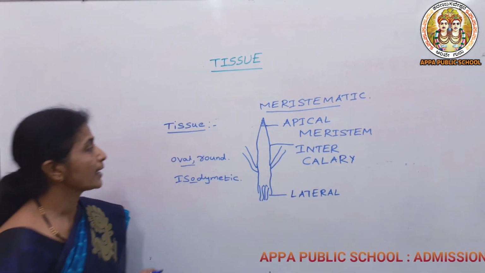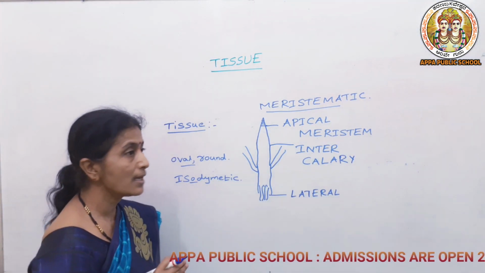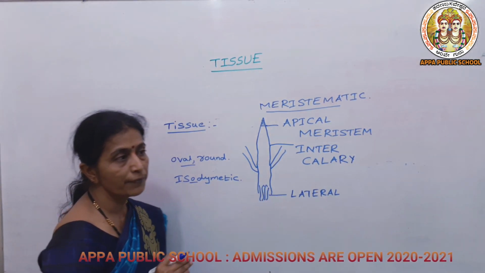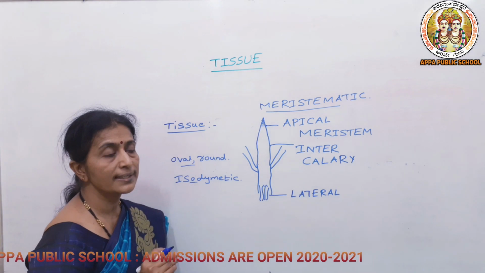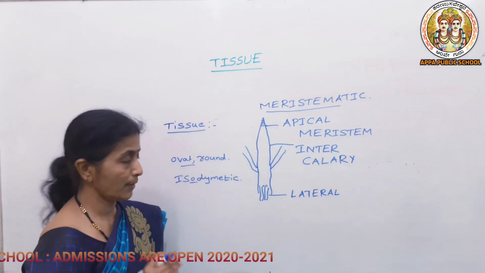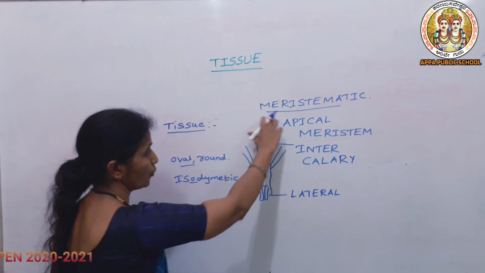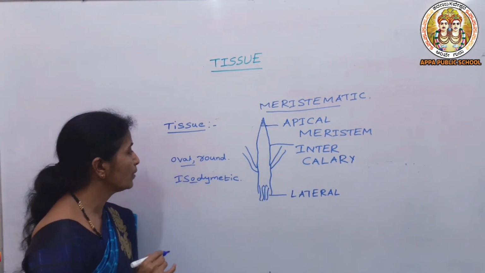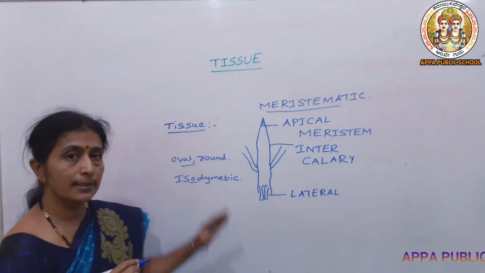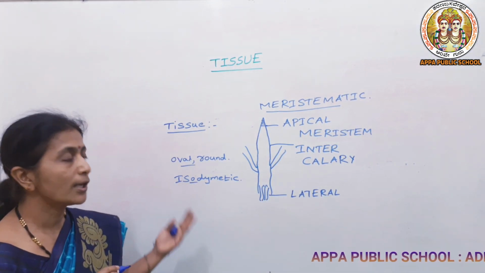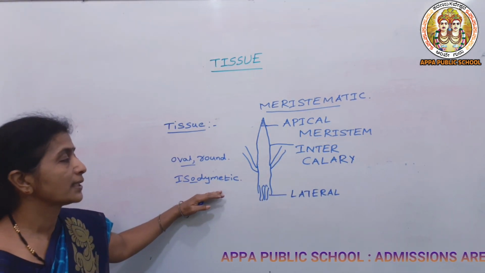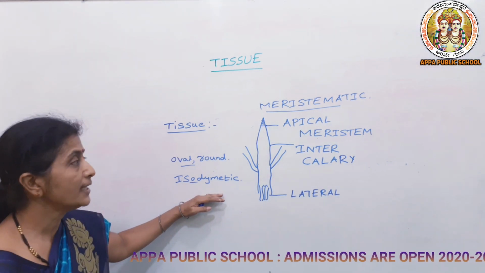and sometimes the vacuoles are present and sometimes vacuoles are absent, and it consists of the prominent nucleus as well as the cytoplasm. So these are the characteristics of meristematic tissue. So their shape may be oval or round and isodiametric. The intercellular space is not present and it consists of cytoplasm and prominent nucleus.